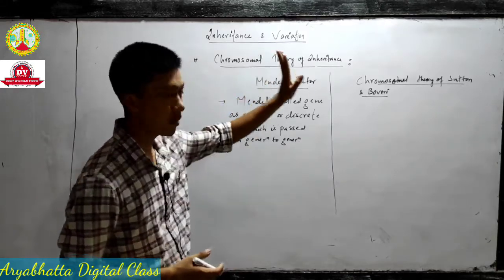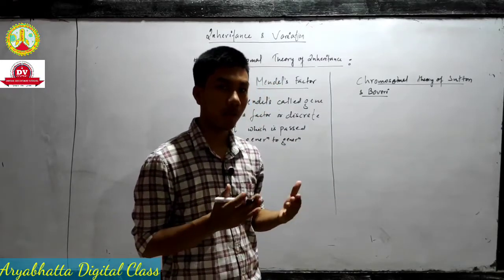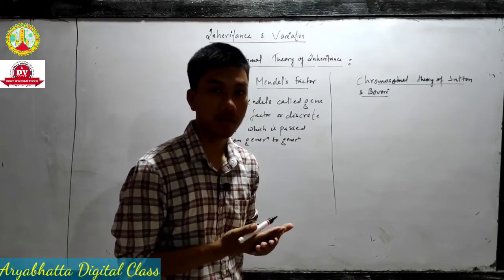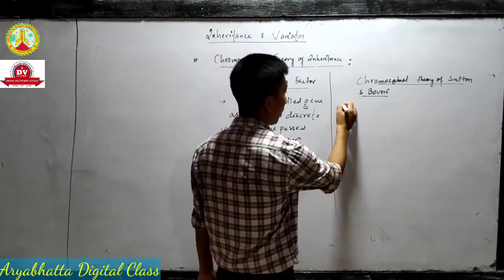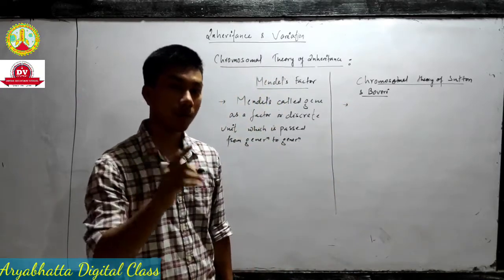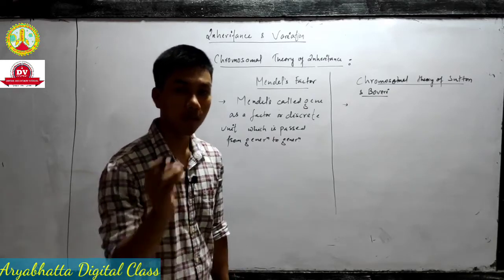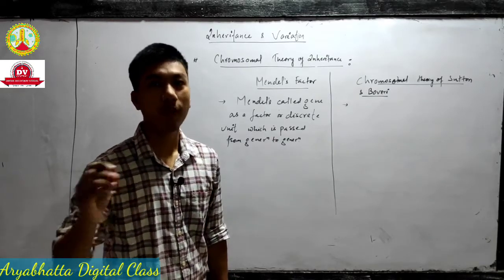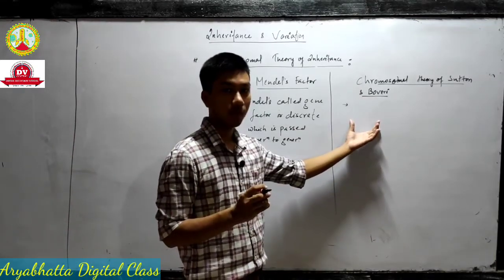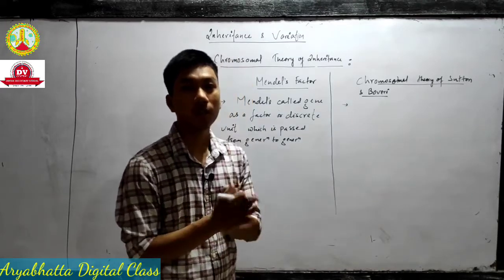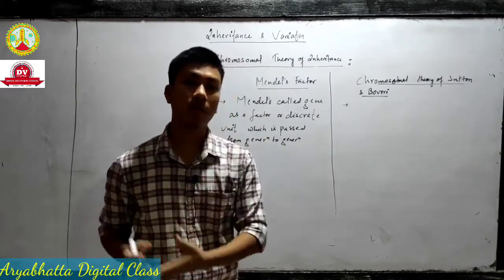So later on in 1902, by that time, the well-developed microscope was already developed. So the structure inside the cell could be seen by Sutton and Boveri. Sutton and Boveri found out that not only is there a gene, there is a chromosome also, and the genes are located on the chromosome and are passed from generation to generation. Chromosome discover किया सटन एंड बोवेरी ने, और क्या बोले, क्रोमोसोम में ही जीन रहते हैं और जनरेशन टू जनरेशन ट्रेवल करते हैं.